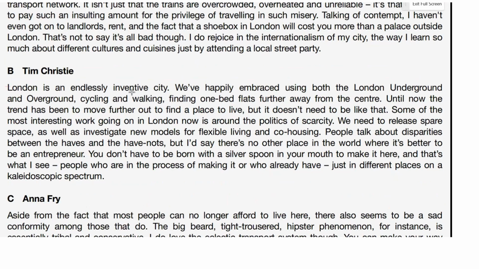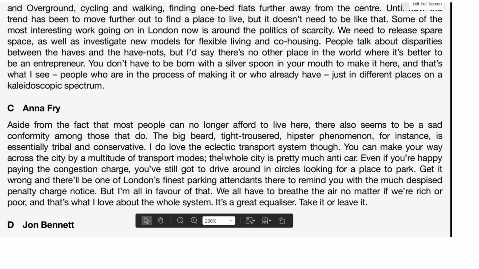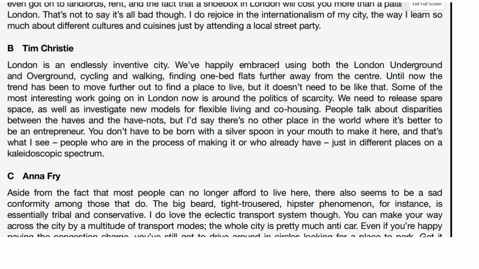London's an endlessly inventive, we happily embraced, right, this looks like it's going to be our answer. Happily embraced London Underground, overground, cycling, walking. So this has to be the answer, because if you remember, C talked about, I do love the eclectic transport system. And B, we happily embraced, well, these are essentially synonymous with the words they've used.